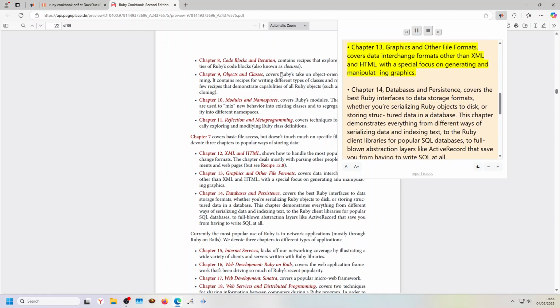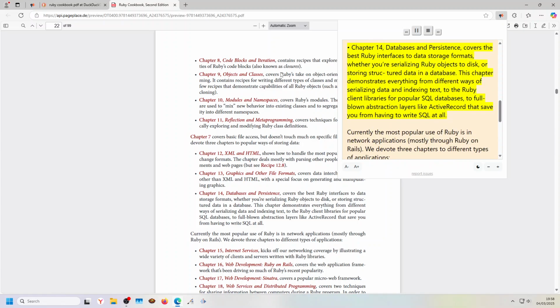Chapter 13, Graphics and Other File Formats, covers data interchange formats other than XML and HTML, with a special focus on generating and manipulating graphics. Chapter 14, Databases and Persistence, covers the best Ruby interfaces to data storage formats, whether you're serializing Ruby objects to disk, or storing structured data in a database.